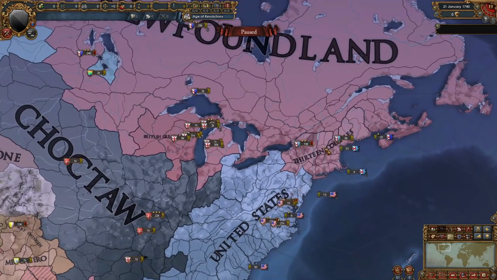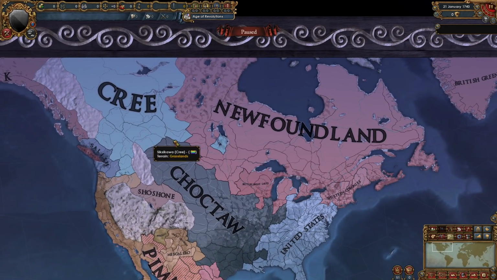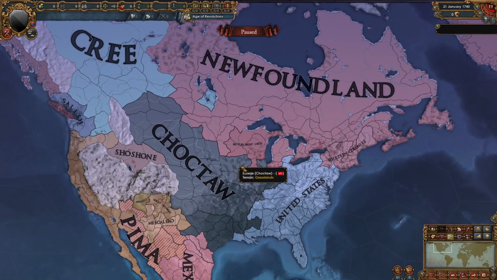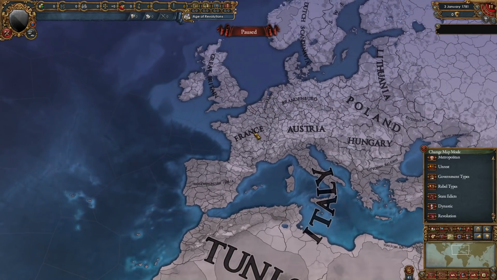The 13 colonies have also grown a bit, but Newfoundland has grown a lot, drilling into Choctaw and Cree, and Great Britain is about to form another colony here. So it's 1781. A center of revolution did pop up in France, and a lot of countries almost went revolutionary, like France, Brandenburg, Austria, and Great Britain, but nothing came from that.